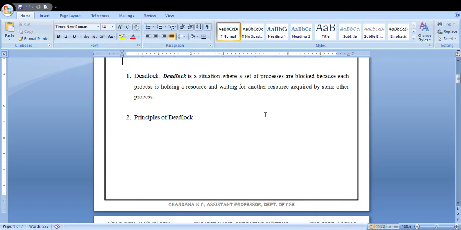So let's see what are the principles of deadlock. The first principle of deadlock is that the deadlock problem occurs when you are using a multi-programmed system. If you are running a single program system, there is no other process holding the resources. So the deadlock problem mainly occurs for multi-programmed systems.